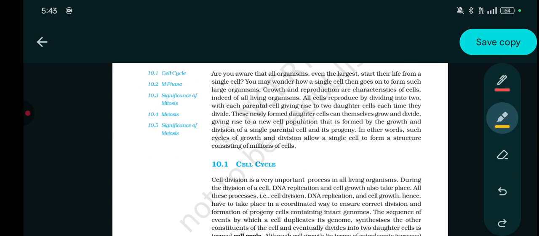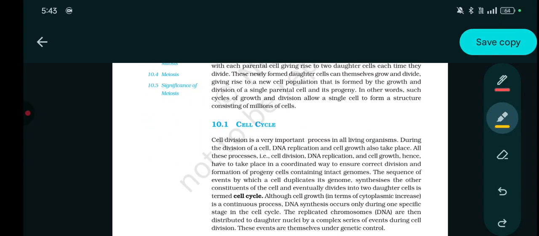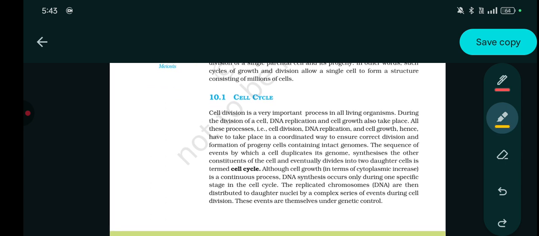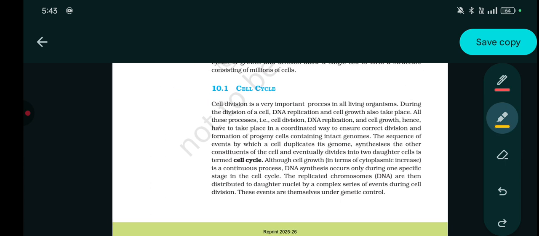तो चलिए शुरू करते हैं। सेल साइकिल। Cell division is a very important process in all living organisms. During the division of a cell, DNA replication and cell growth also takes place. All this process, that is cell division, DNA replication and cell growth, hence have to take place in a coordinated way in order to ensure correct division and formation of progeny cell containing intact genomes.